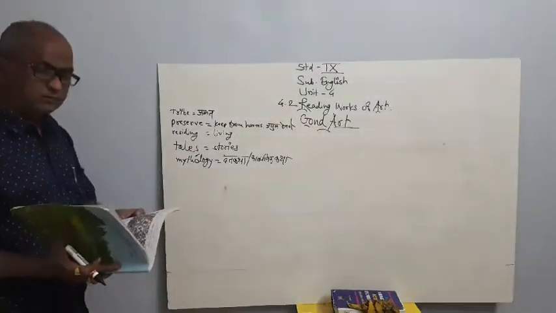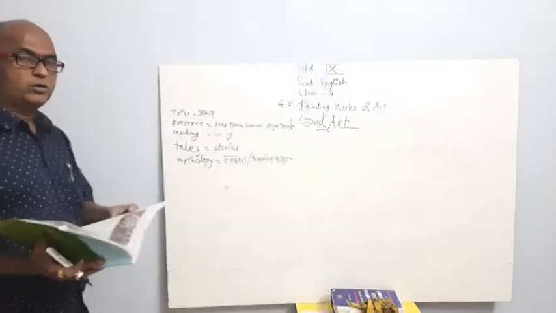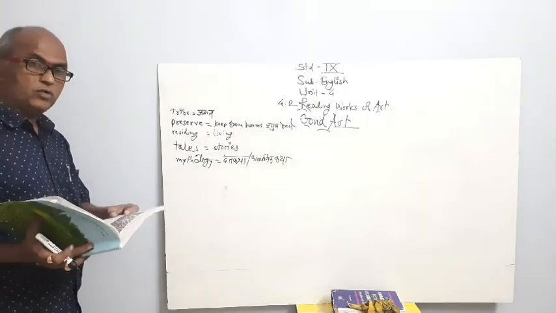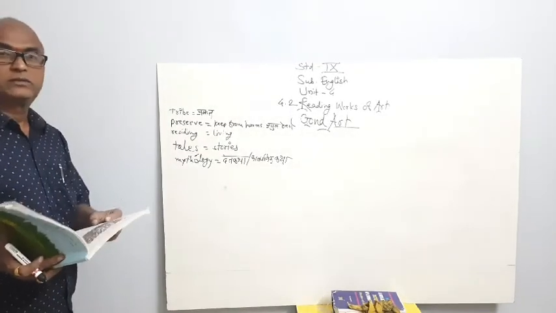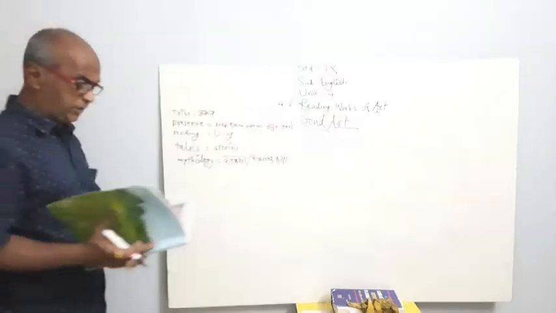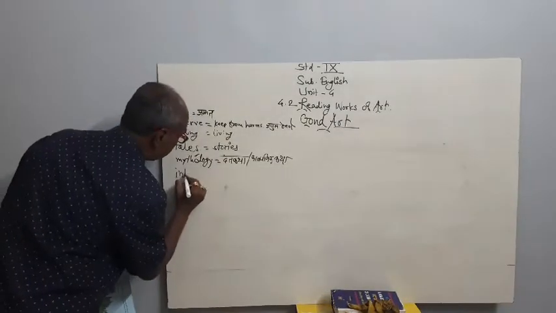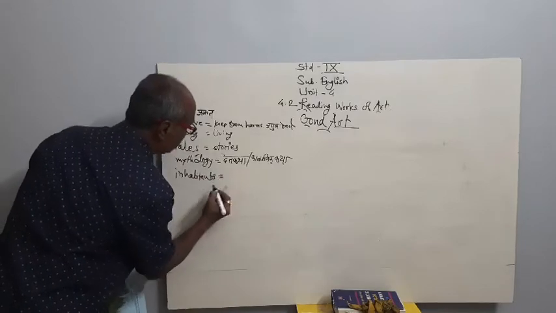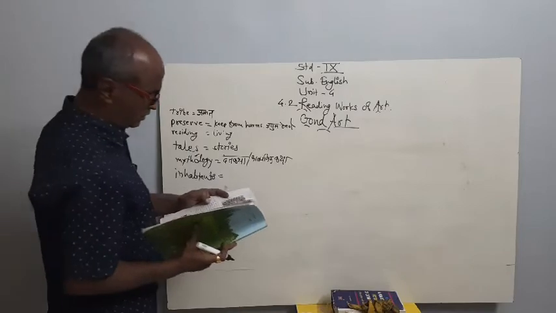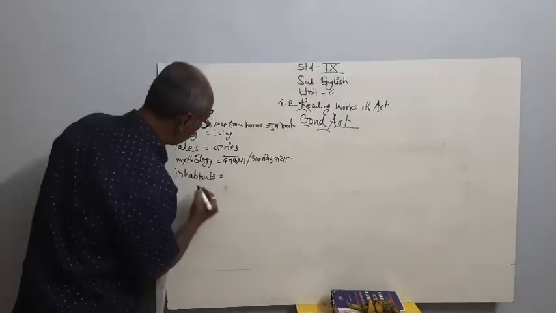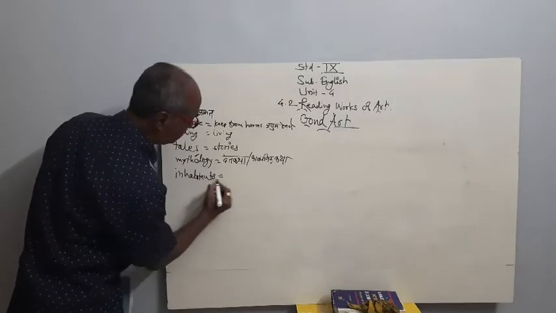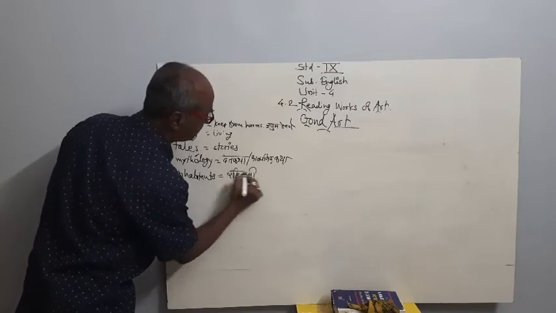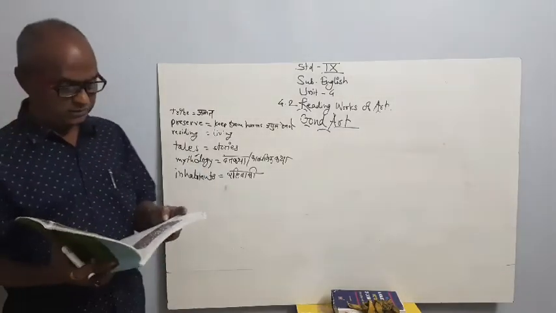Inhabitants, habitat. You have come across the meaning of the word habitat in biology. From that word, it is inhabitants. This is the etymology of this word, inhabitants. Inhabitants means रहिवासी.